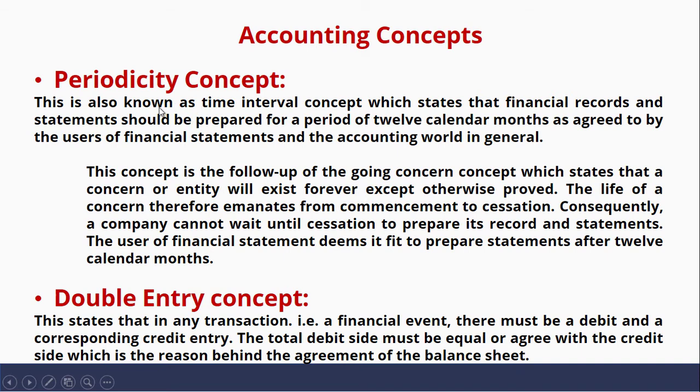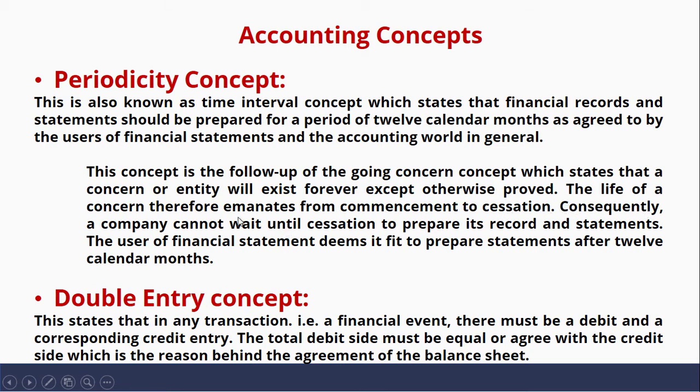Periodicity concept is also known as time interval concept, which states that financial records and statements should be prepared for a period of 12 calendar months as agreed to by the users of financial statements and the accounting world in general. The periodicity concept is the follow up of the going concern concept, which states that a concern or entity will exist forever except otherwise proven.